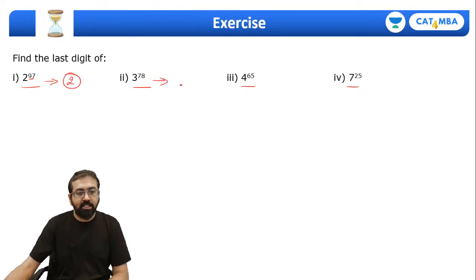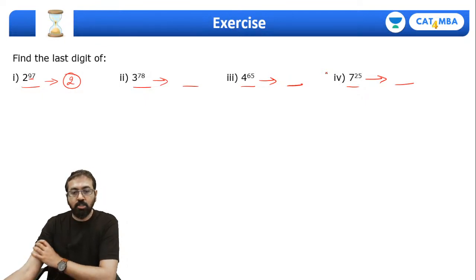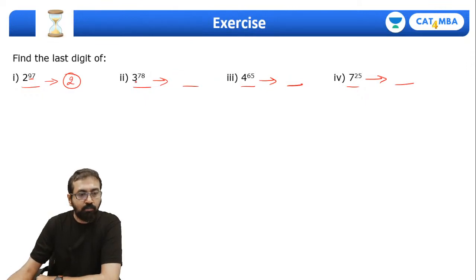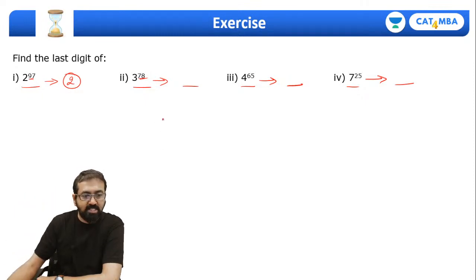Yes, same way, tell me the last digit for this one, as well as this one, as well as this one. Quickly, very fast. Type your answer in the chat box. I'm waiting. So 3 raised to 78, 3 raised to 76 will end at the fourth power. See, let me show you once again over here in case there is any confusion.